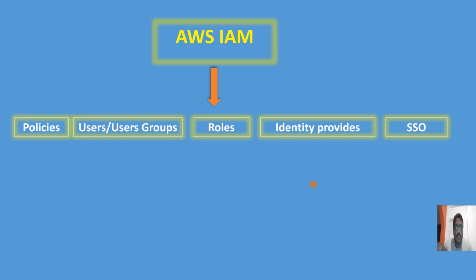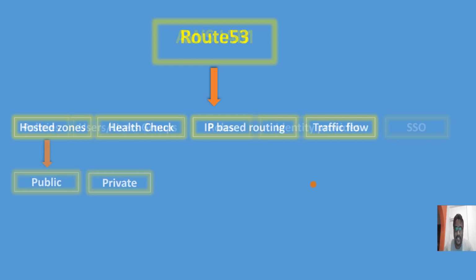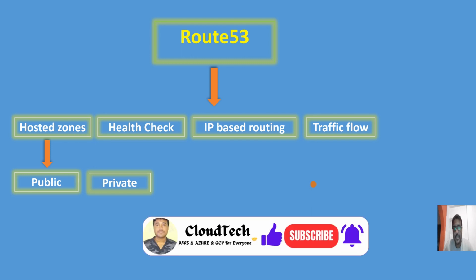If you want to assign this kind of custom policy, then you can create a policy also. These are the policies there. Now next will come Route 53. This is one important service provided by AWS. This also belongs to the basic part only.